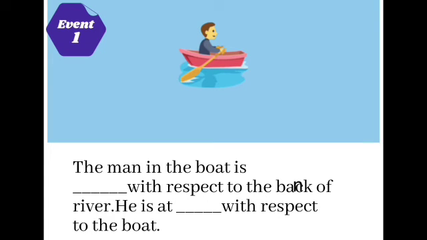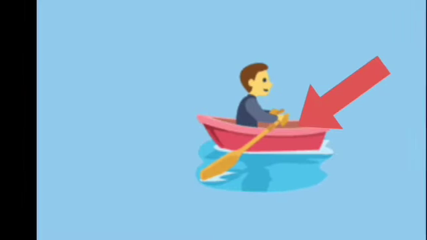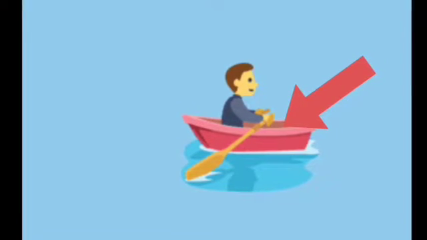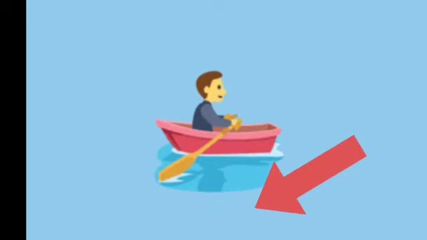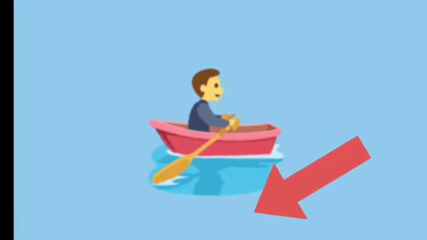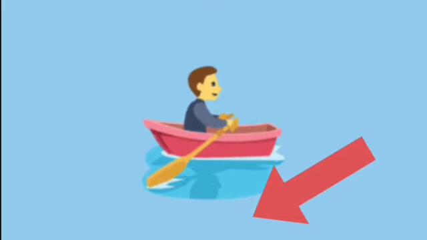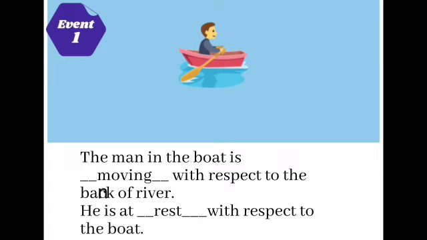Students, observe the situation in the picture and answer me. Here, the man in the boat is asked about with respect to the bank of the river, and also with respect to the boat. Observe the arrow mark carefully. It is pointed towards the boat. Here the arrow mark is pointed towards the river. So, the man in the boat is moving with respect to the bank of the river and he is at rest with respect to the boat.